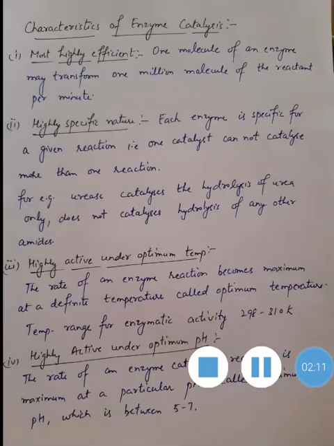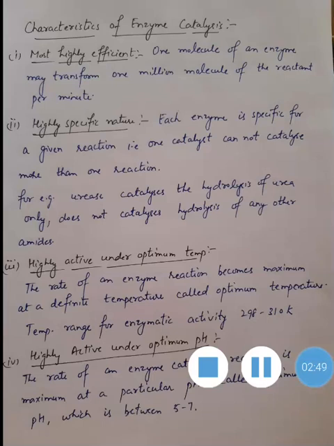Now the characteristics of enzyme catalysis. Number one is most highly efficient. Enzymes are highly efficient. One molecule of an enzyme may transform 1 million molecules of the reactant per minute. Just as catalysts are specific, enzymes are also highly specific. Number 2 is highly specific nature. Each enzyme is specific for a given reaction, meaning one enzyme cannot catalyze more than one reaction. For example, urease catalyzes the hydrolysis of urea, but does not catalyze any other amide.